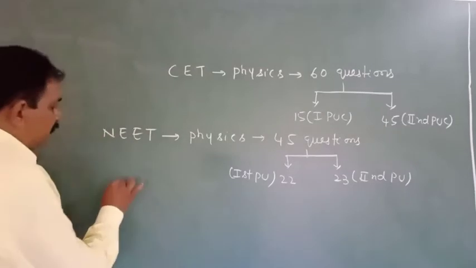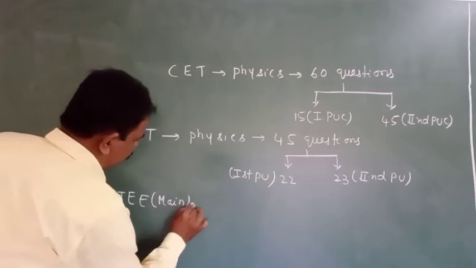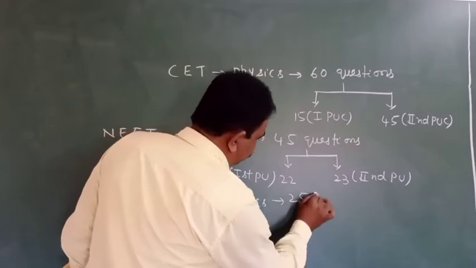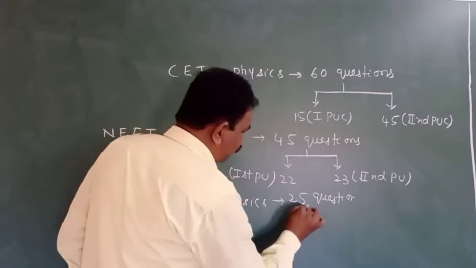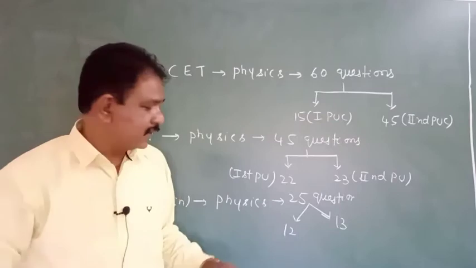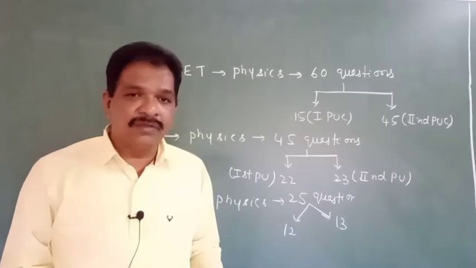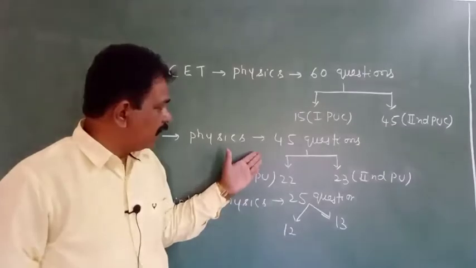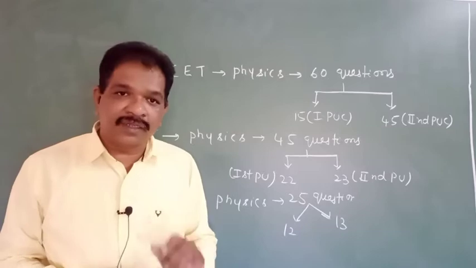If you consider the JEE Main examination, in physics totally 25 questions will be there. In this 25, 12 from the first PU and 13 from the second PU they will ask. If you are aiming for both JEE Main or NEET, you have to give equal priority to both first year and second year.